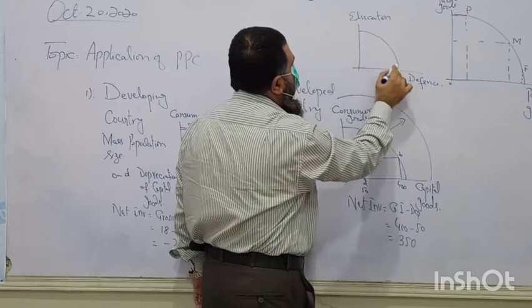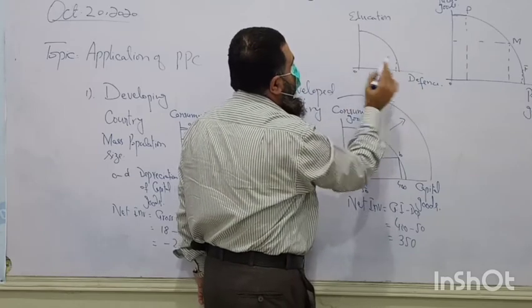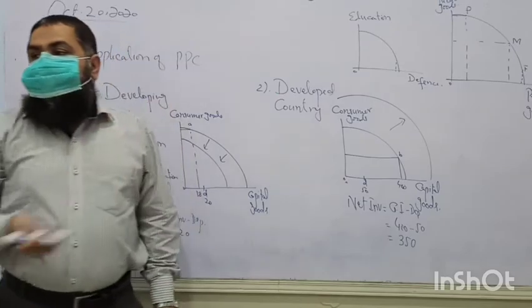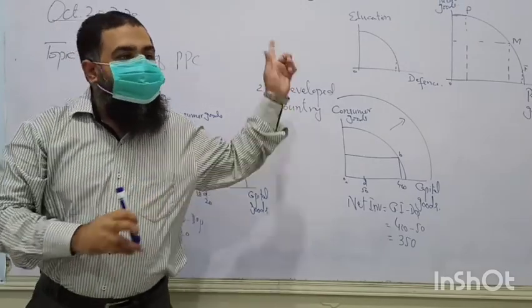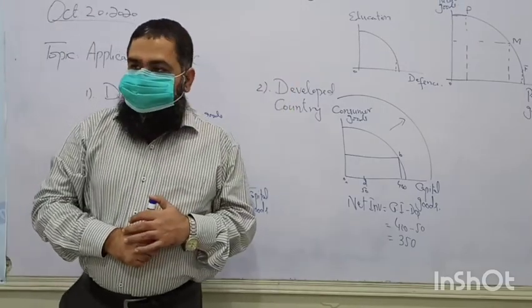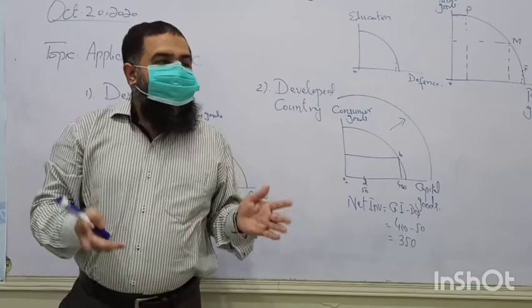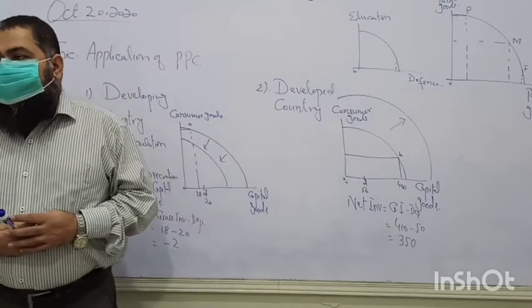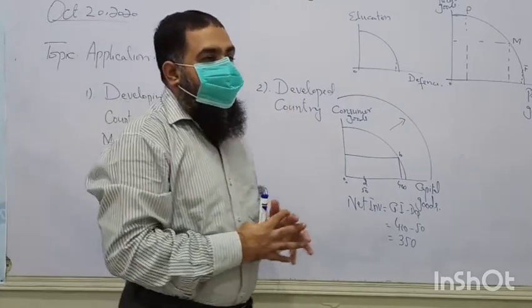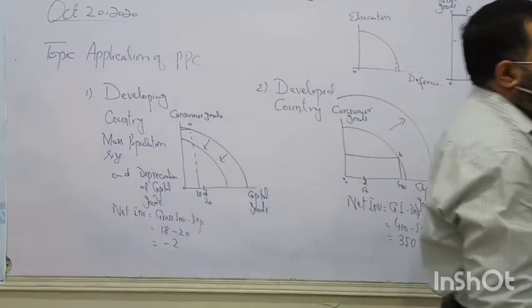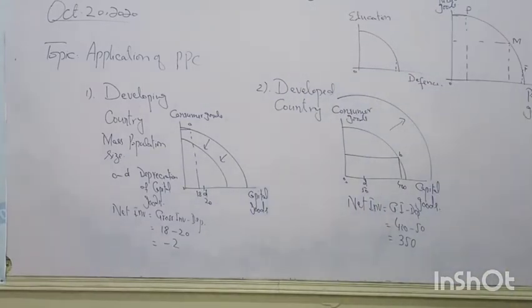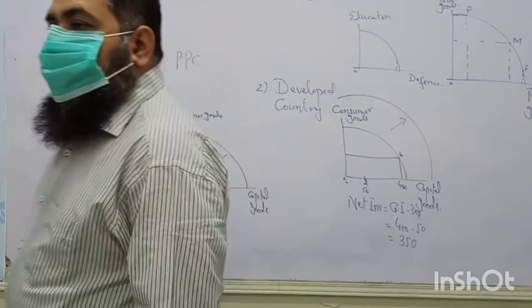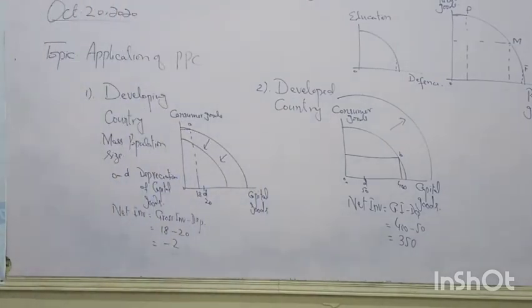If a country is producing more weapons, it has a higher opportunity cost in the form of a poor education system. Those countries that spend less on defense, they don't have enemies, they can spend more on education and health, so their educational sector, merit goods, will be produced more in the country. Follow? Yes. This is how PPC can be applied in our economic concepts.